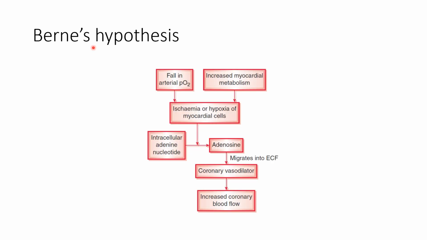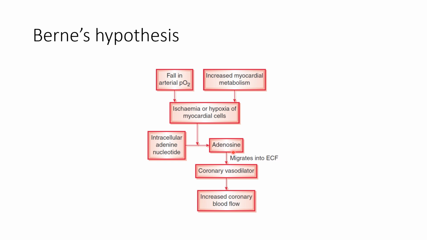So here we can see Berne's hypothesis in chart form. Whenever hypoxia occurs or the myocardial metabolism increases, it produces hypoxia of the myocardial cell or ischemia of the myocardium. Now the hypoxia or ischemia of the myocardial cell increases the conversion of the intracellular adenine nucleotide into adenosine.